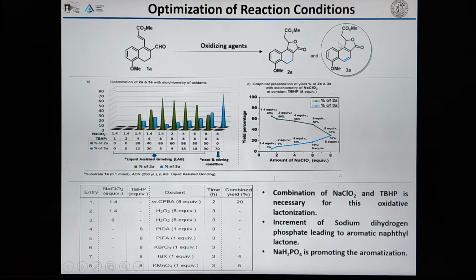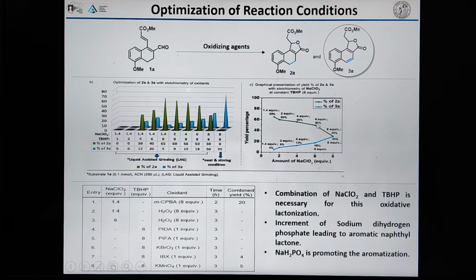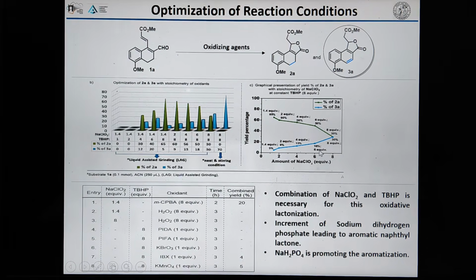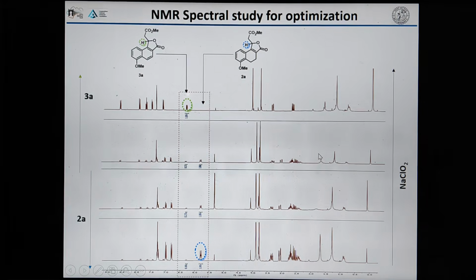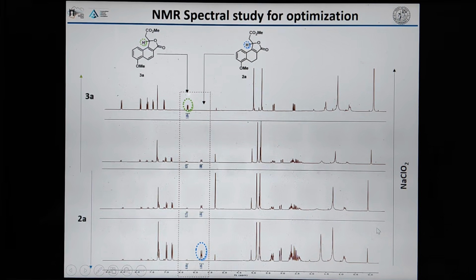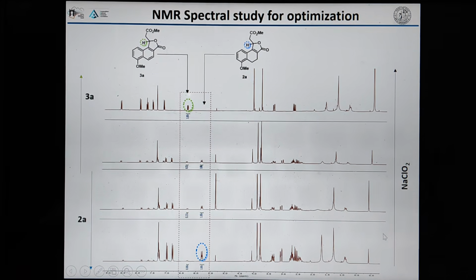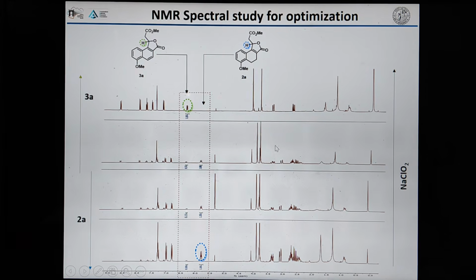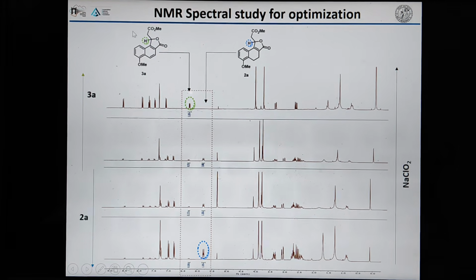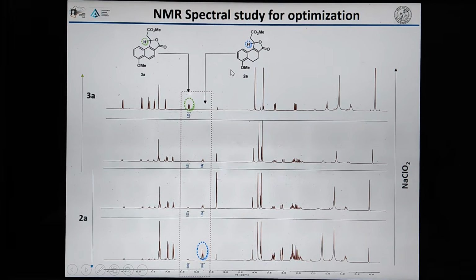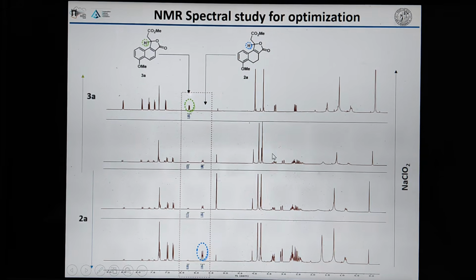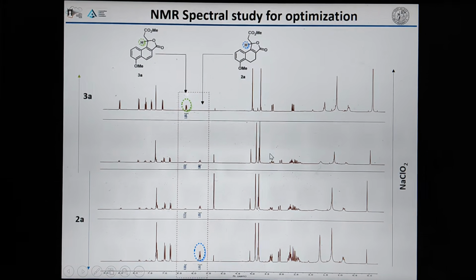The proportion of 3A increases with increasing addition of sodium chloride, and this was confirmed by NMR study. The NMR study shows that we get 3A exclusively over 2A with the addition of up to 8 equivalents of sodium chloride.